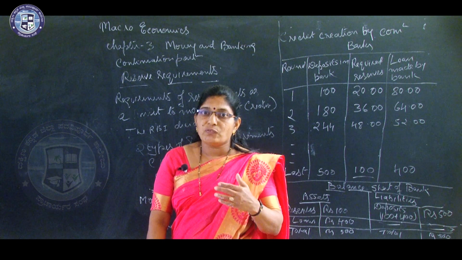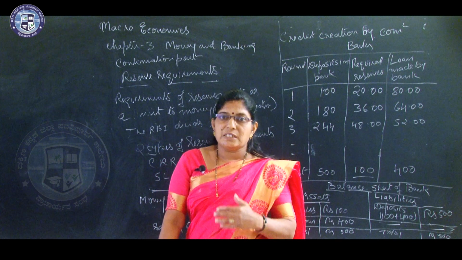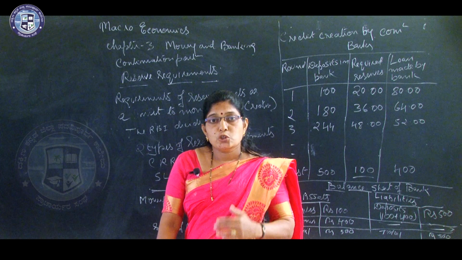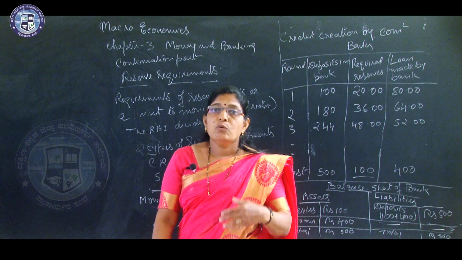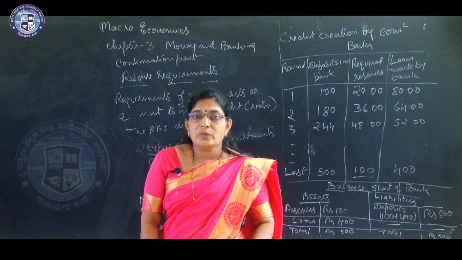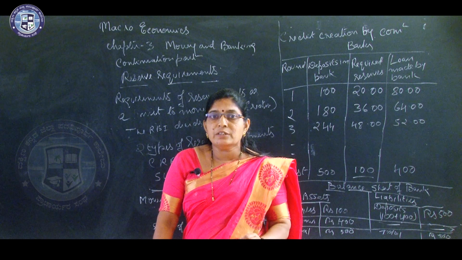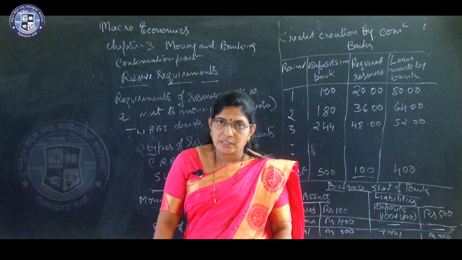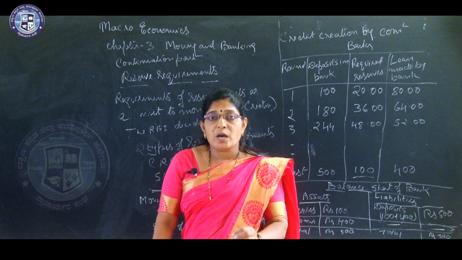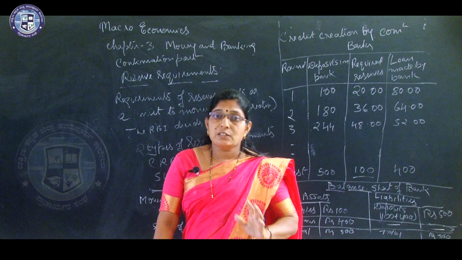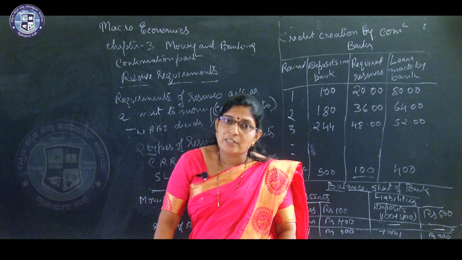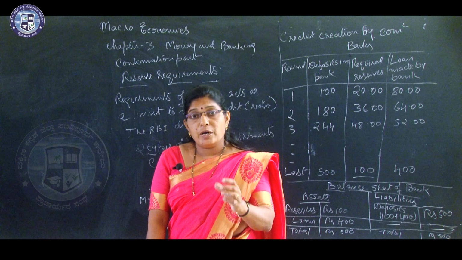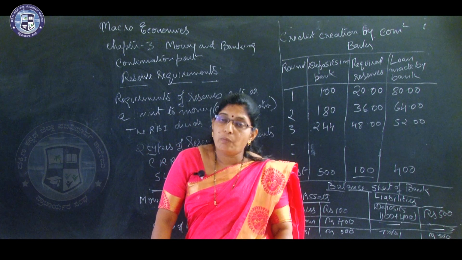The objective of this reserve requirement is that commercial banks should not lend more loans over a limit. There should be a limit on lending of loans by the commercial banks. That is why the Reserve Bank fixes the reserve requirements. And this is a legal requirement binding on all the banks.